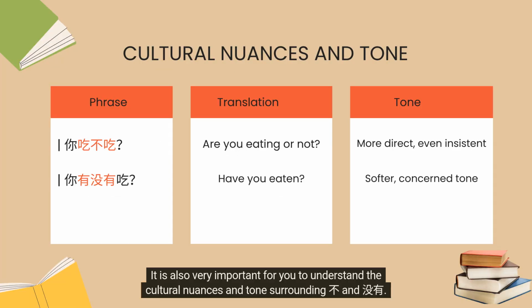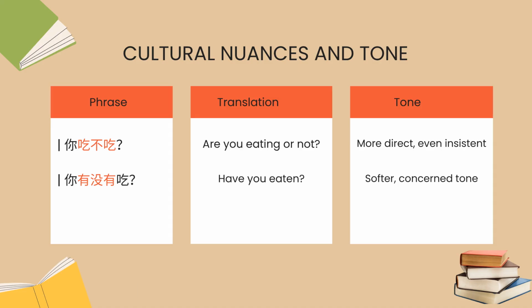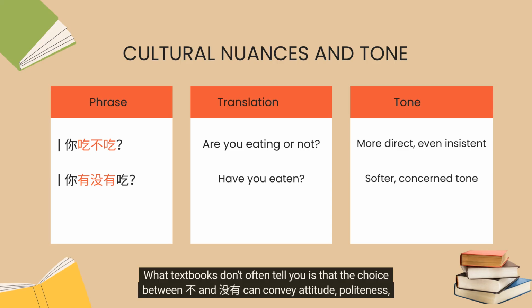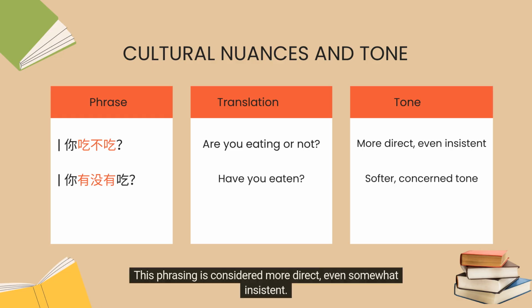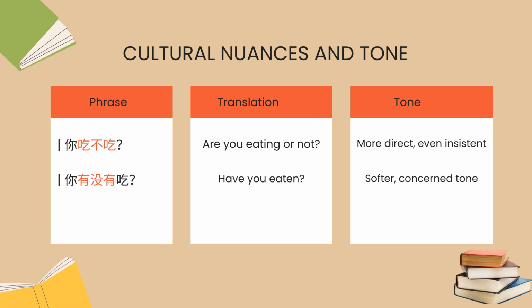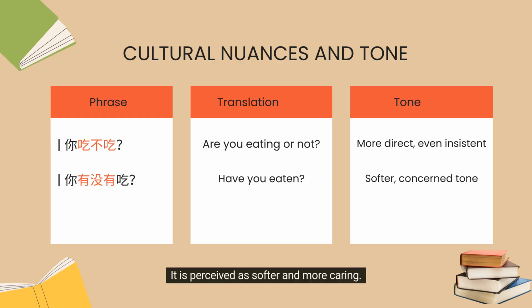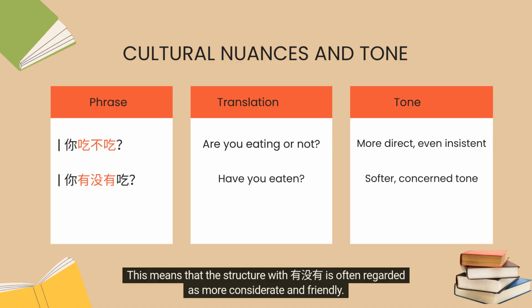It is also very important for you to understand the cultural nuances and tones surrounding bù and méiyǒu. What textbooks don't often tell you is that the choice between bù and méiyǒu can convey attitude, politeness, or an implicit intention. For example, when you say, 你吃不吃? Are you going to eat or not? This phrasing is considered more direct, even somewhat insistent. On the other hand, when you say, 你有没有吃? Have you eaten? it is perceived as softer and more caring. This means that the structure with yǒu is often regarded as more considerate and friendly.